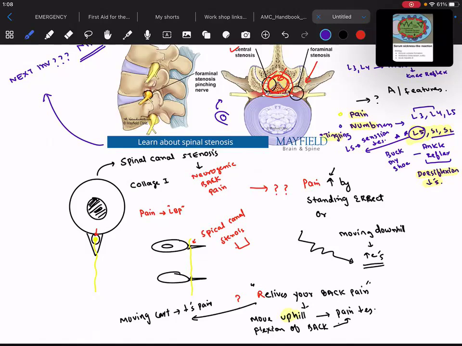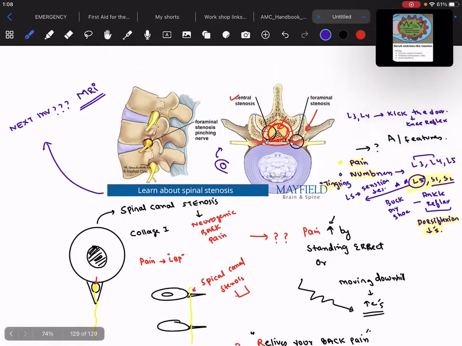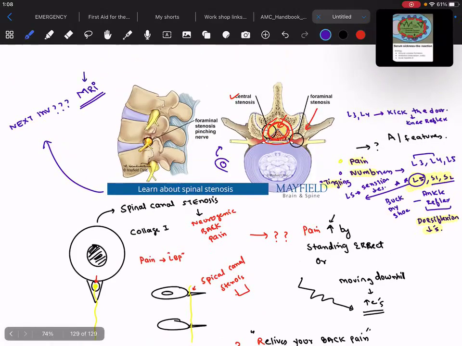Every particular point is related to the flexion of the back. Whenever a patient does the flexion, the gap of the spinal canal increases, and therefore the impingement decreases, therefore the pain decreases. And what is the investigation? MRI. What is the investigation? MRI.